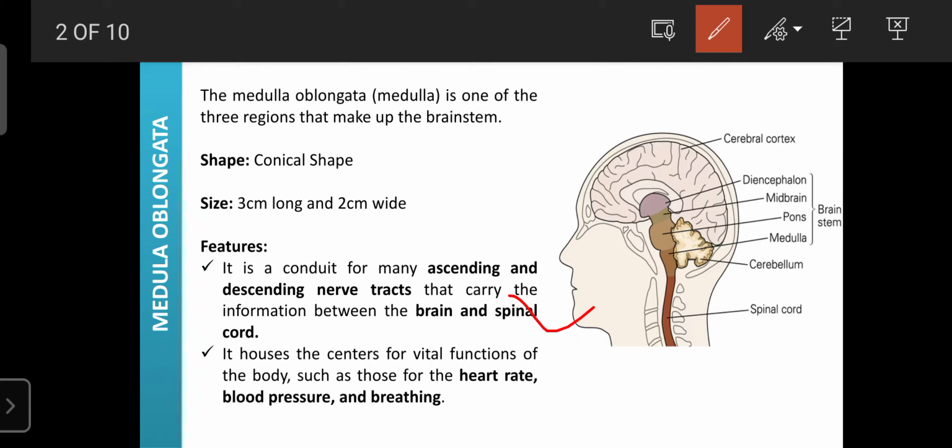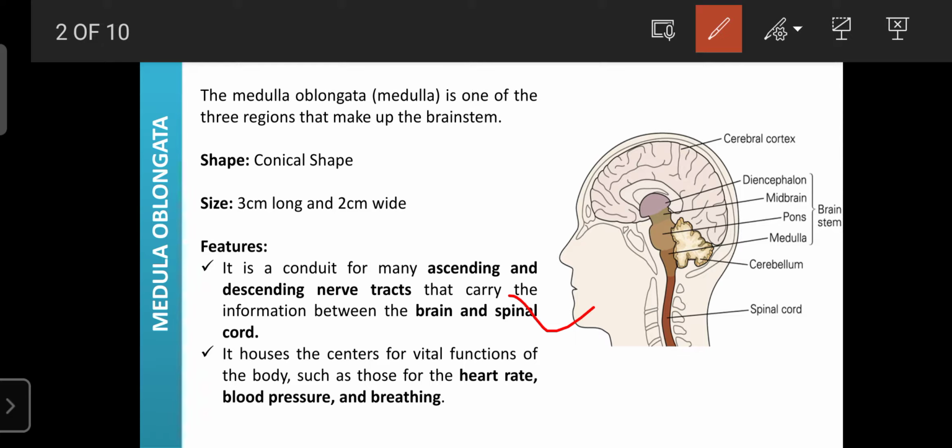These are the main pathways of the spinal cord. They are helpful for regulating somatic activity connected with the different parts of the brain, and those pathways are conducted by the medulla oblongata, through the ascending as well as the descending nerve tracts. These are nothing but the pathways.